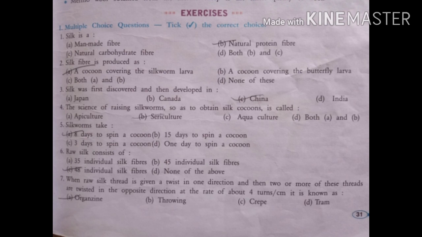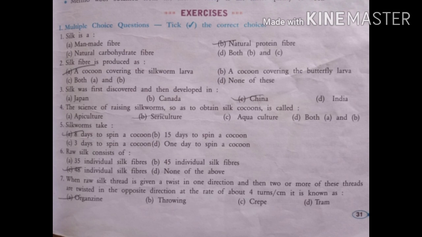Third question: silk was first discovered and then developed in China. And what was the name of the person who discovered it? Si Lung Chi. Si Lung Chi discovered silk in China.